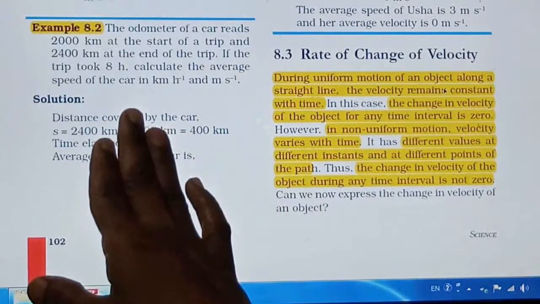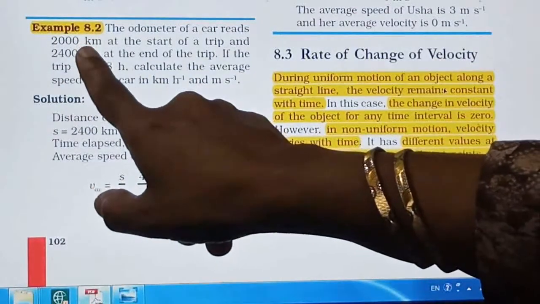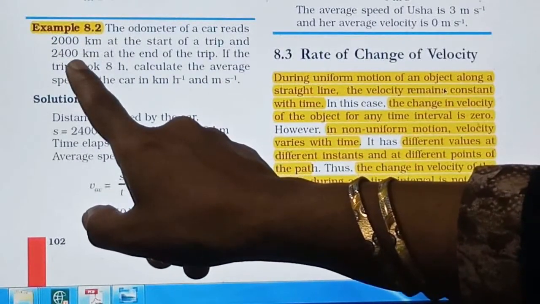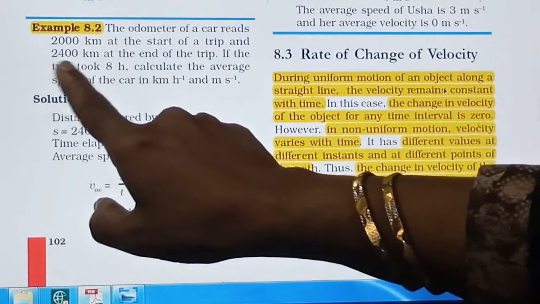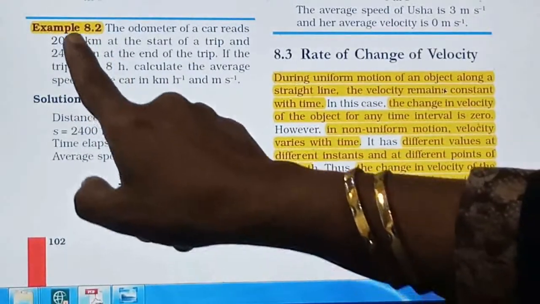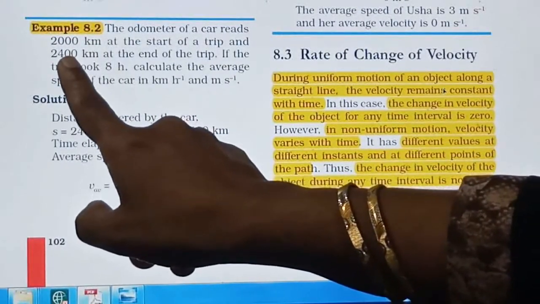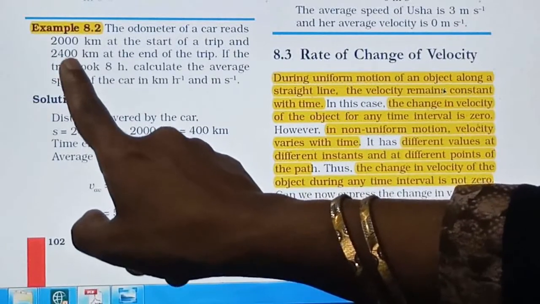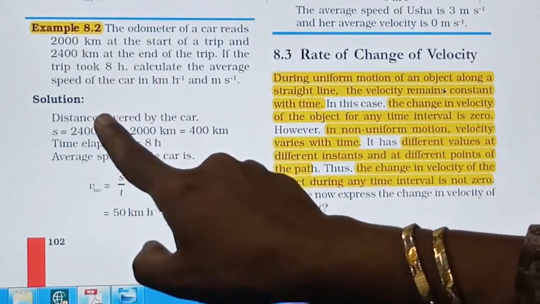See which things are given in this example. The initial reading of the odometer is given, the final reading of the odometer is given. By this you can subtract: 2400 minus 2000 gives you the distance covered by the car, which is about 400 kilometer. To cover this distance, how much time has the car taken?